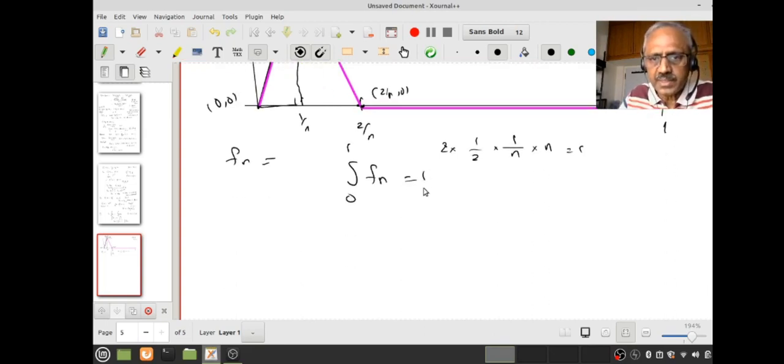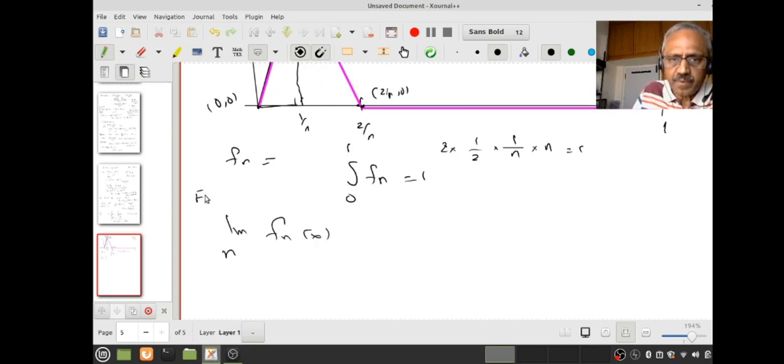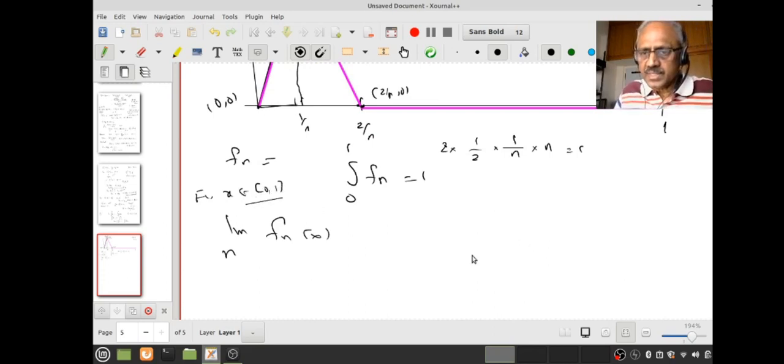Do you understand that? But what is the limit of fn of x? Fix x in (0, 1). I want to know what is the pointwise limit. That's again easy to look at. Suppose this is my x. I only have to choose an n so that 2 by n is less than x.